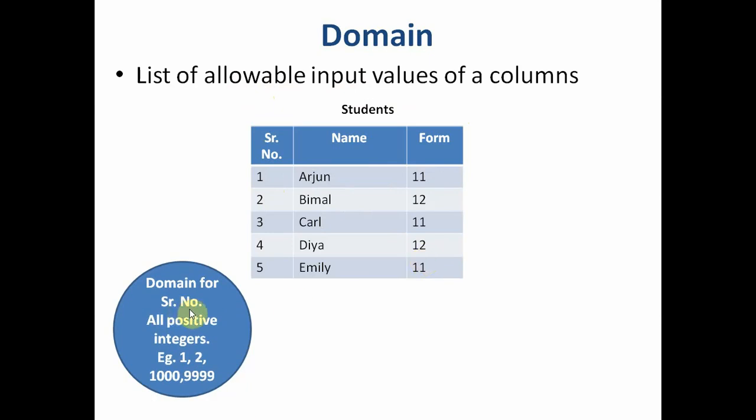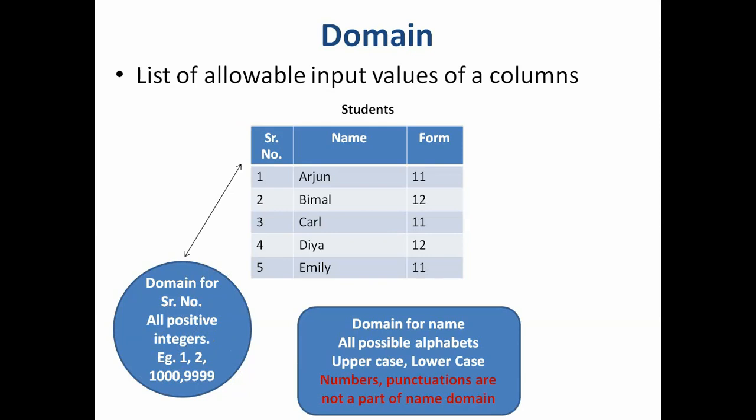The domain for serial number means the domain for this column is all positive integers, because serial number or roll number cannot be negative, it cannot have decimal places. So the domain for this column is a list of all positive integers, maybe from 1 to 1000 or 2000, 10,000, anything. Any positive integer will make a domain for the serial number column.